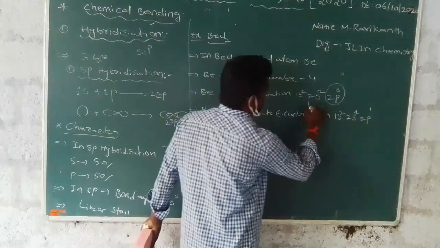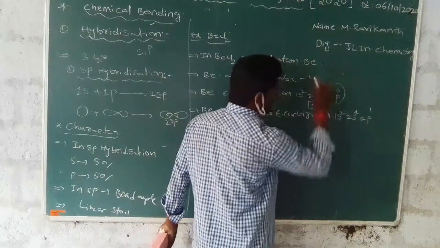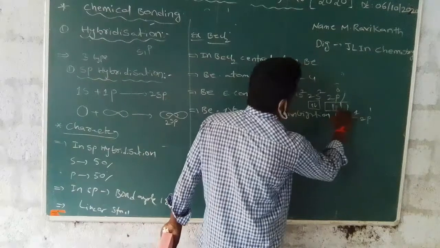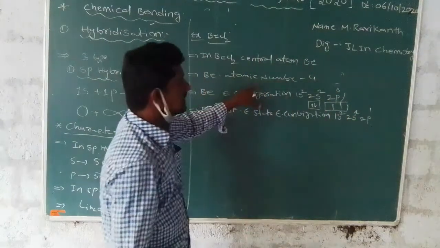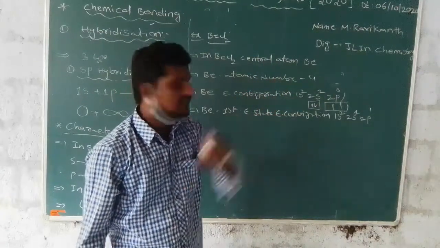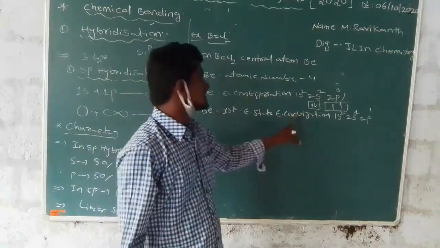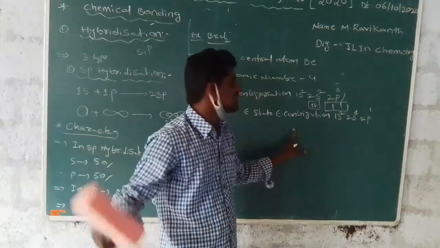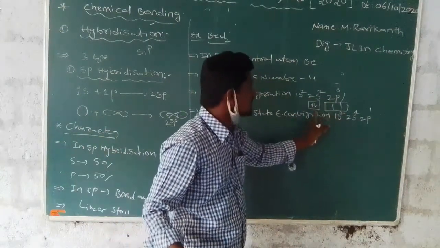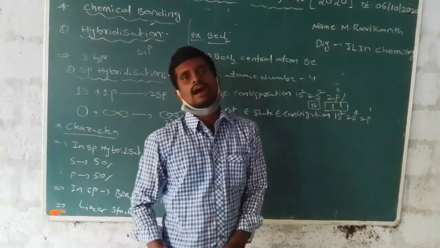In the ground state, the p orbital has zero electrons. In the first excited state, one electron moves from the 2s orbital to the 2p orbital.